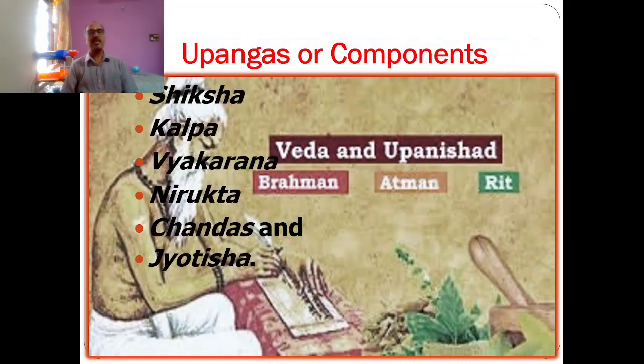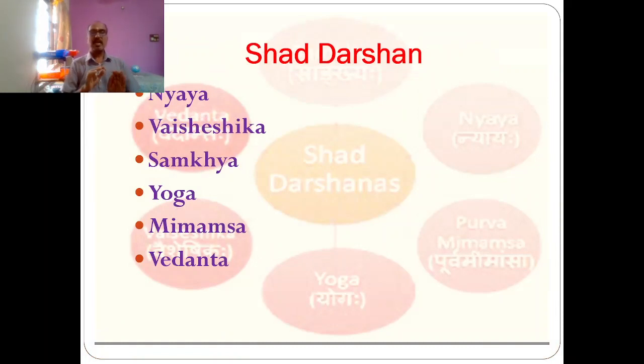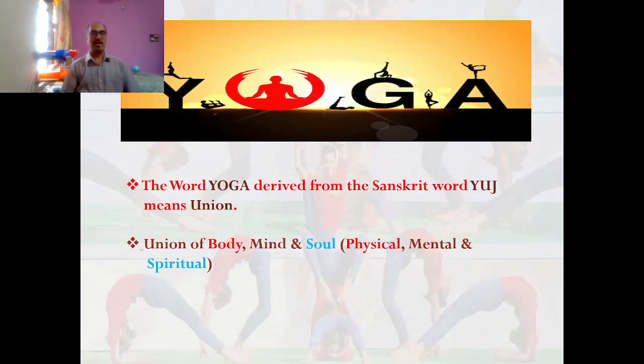Again, it is classified into Shiksha, Kalpa, Vyakarana, Nirukta, Chandas, and Jyotisha. These are all called Vedangas or components. After that, the sub-division is called Shad Darshan: Nyaya, Vaisheshika, Sankhya, Yoga, Mimamsa, and Vedanta. These are the philosophies of India. So among the Shad Darshan, the 6 darshans, one is yoga. Here is the importance of yoga.